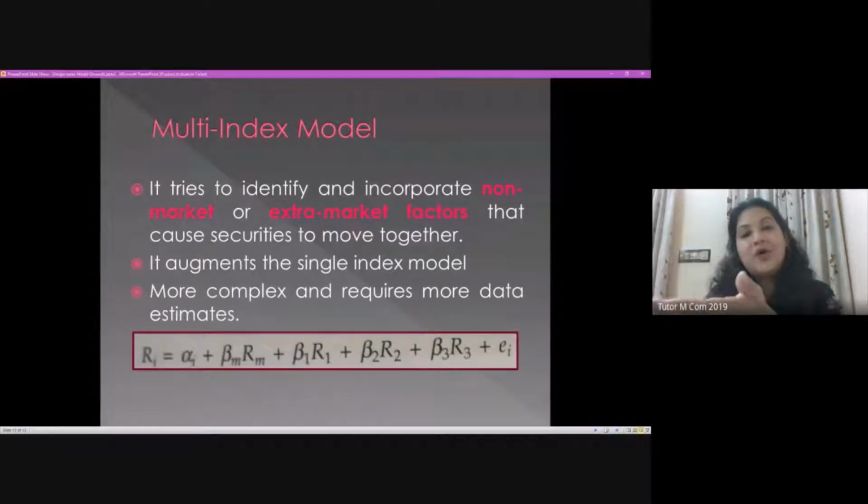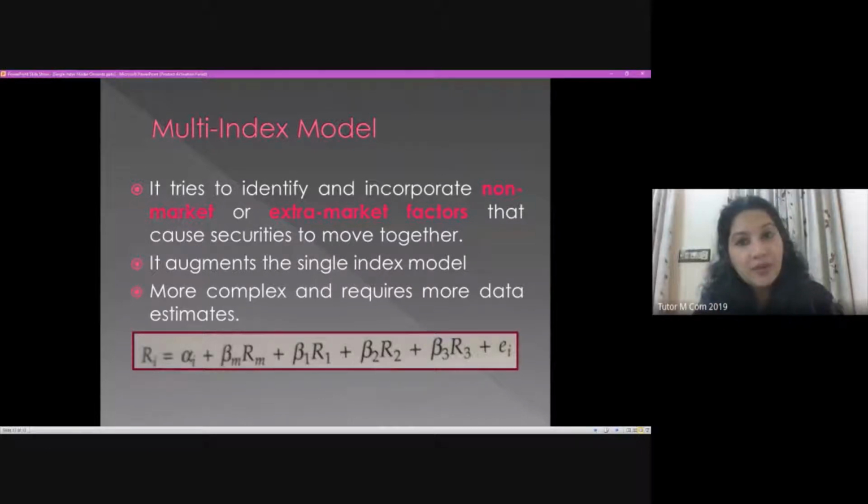Right. So we are discussing a multi-index model in this context. The multi-index model is a little more sophisticated model, incorporating many more factors when we go with individual security analysis or portfolio analysis. Right. We can learn about the multi-index model only when we know very clearly what the single index model is. So I hope now you understand the single index model very clearly.